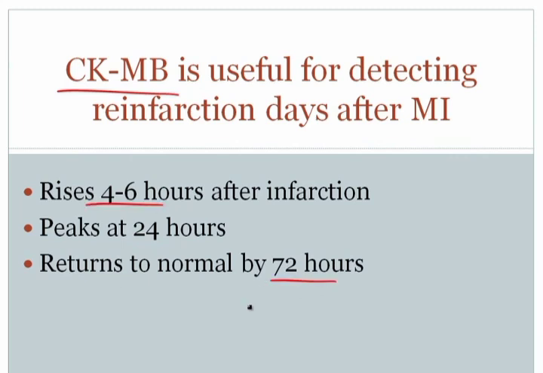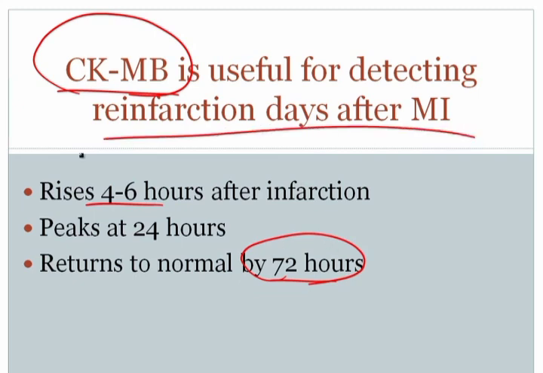And so let's say a patient has an infarction and then 5 days later develops another infarction, which can occur, and it's a complication of myocardial infarction. If you were looking to prove that you had a second infarction, you wouldn't be able to do so with troponin I, because troponin I would go up and then stay up for 7 to 10 days. And so one potentially useful marker would be CKMB. And again, the reason being is that it would have gone down after 72 hours, and if there's a reinfarction, it will then rise again. And so CKMB is particularly useful for detecting reinfarction a few days after an initial MI.